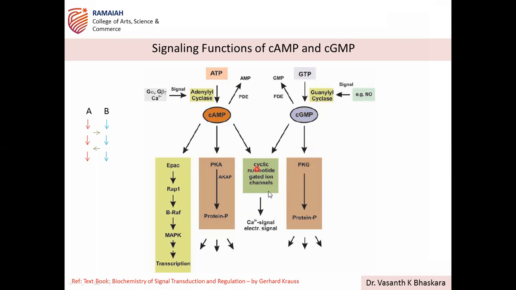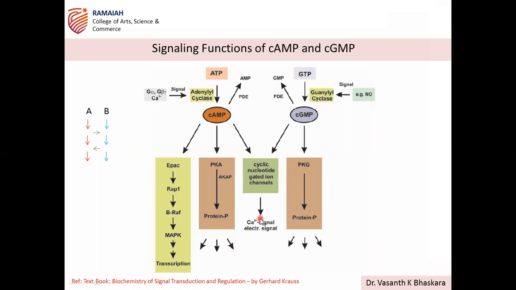Understood all this? So cation channels are activated by both cAMP and cGMP. You see that in calcium-mediated neuronal impulses, so calcium signals, electrical signals in the brain and nervous system, these signal transductions are mediated.